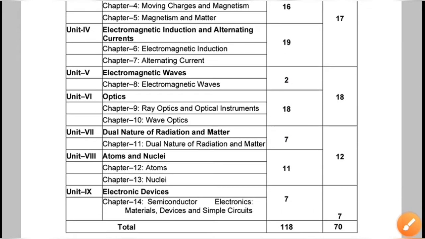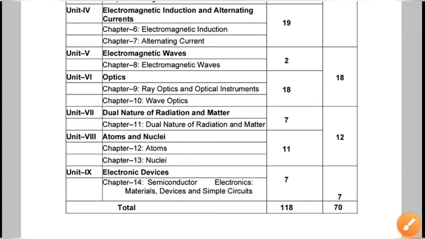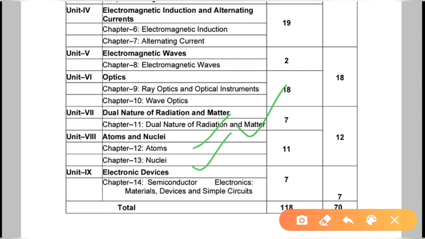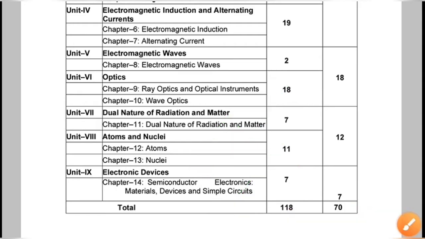After that dual nature of matter, also an easy chapter. And atoms, nuclei: most of the correction is in the nucleus, allotted 11 periods. Electronic devices, the last unit, semiconductor electronics, is also a most important topic. So let us see the deleted portions in these chapters.